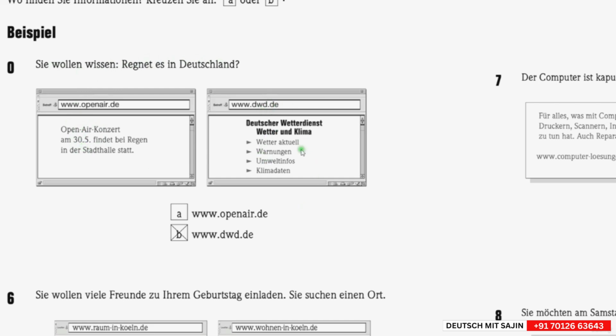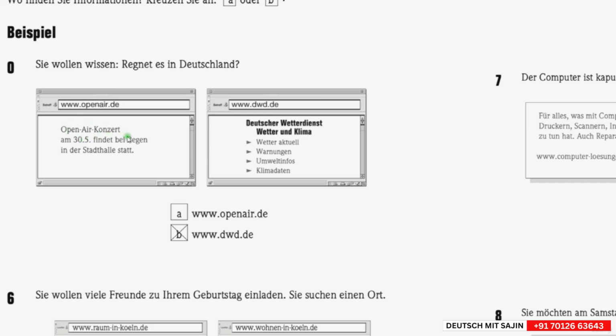So you have to read through this and through that and then decide where you can find out this information, whether it is raining in Germany or not. In this case, it is B because there is written here "Wetter aktuell," the current weather, warnings and so on.